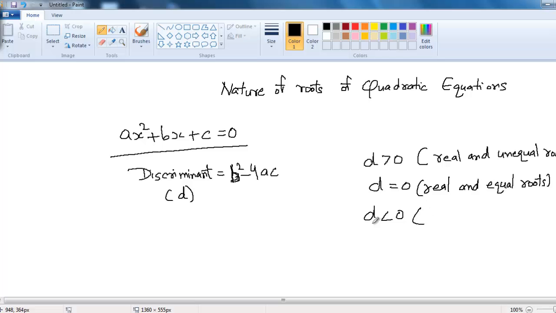And if the value of D is less than 0, then we have unreal roots, or it's better to write no real roots, or we can say complex roots.